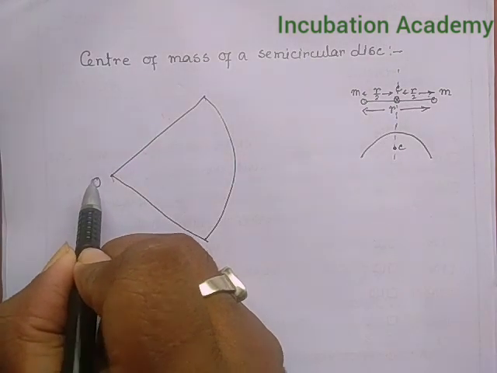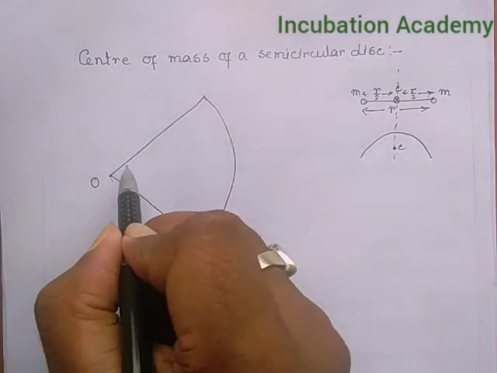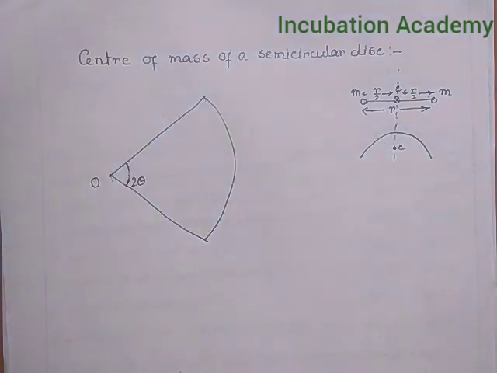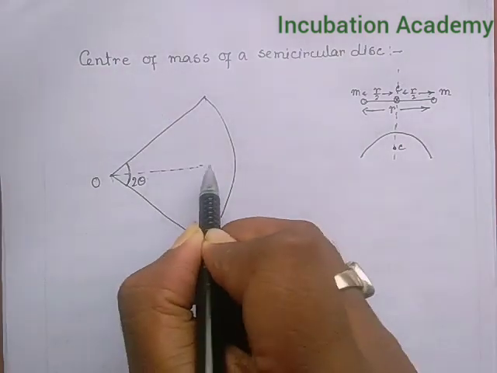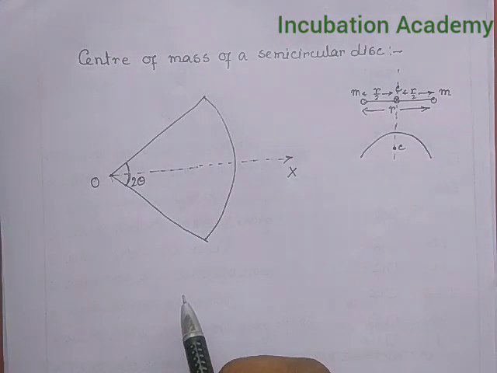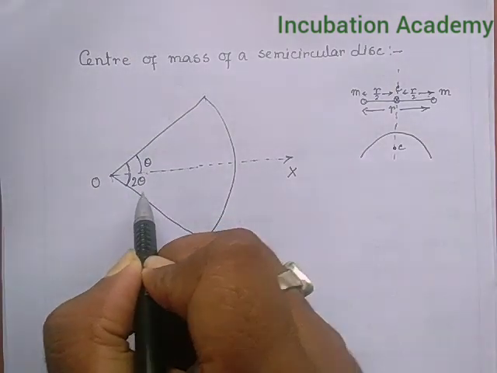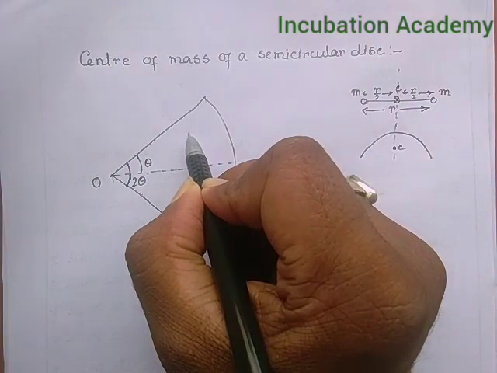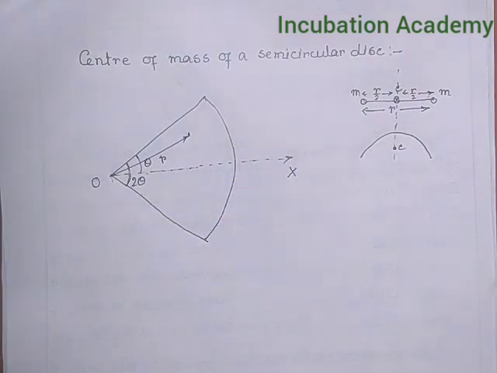So, if I say this is my point O and this is a disk of angle 2 theta, I have not taken the semicircle first, I have taken the generalized one first. So, its line of symmetry will be passing through this. Let us consider it is the x axis. So, it will be theta and obviously this portion will also be theta. Here I am considering a point which is at a distance r from O.